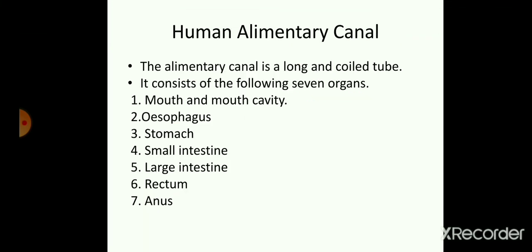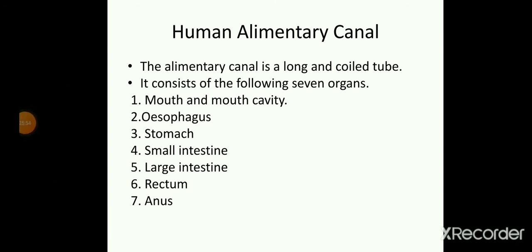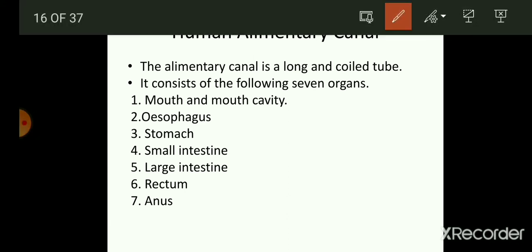Human alimentary canal. So in this system, we have to study the 7 different types of organs of the human being. This alimentary canal is a long and coiled tube. Long, that means we have long structures like the esophagus, and coiled, we know that we have coiled organs also, that are the intestines. Our intestines are coiled in shape. So this alimentary canal is a long and coiled tube.